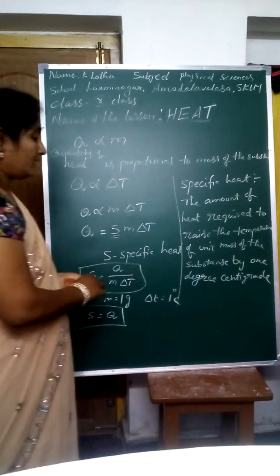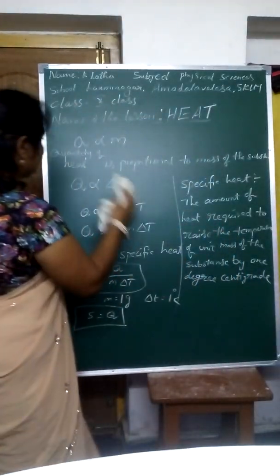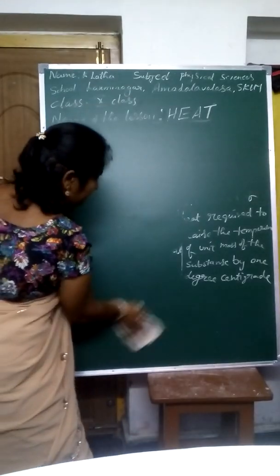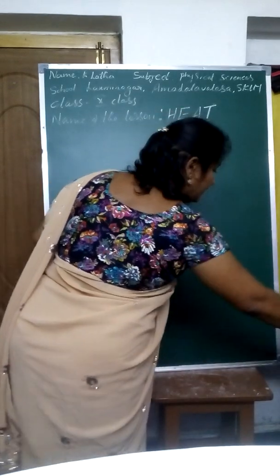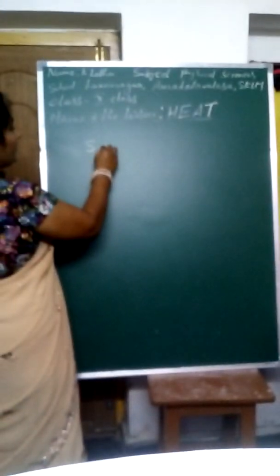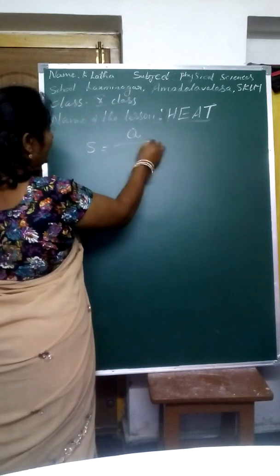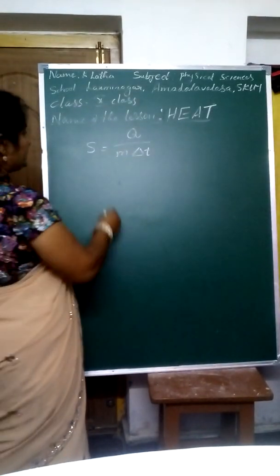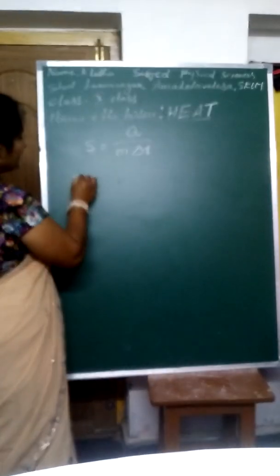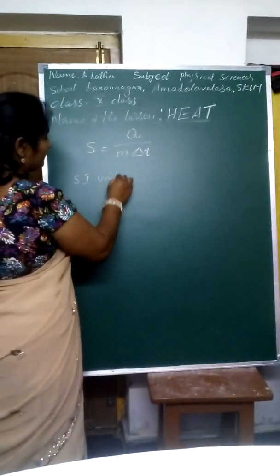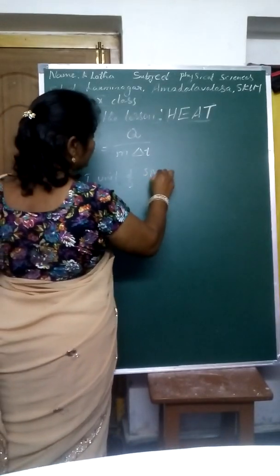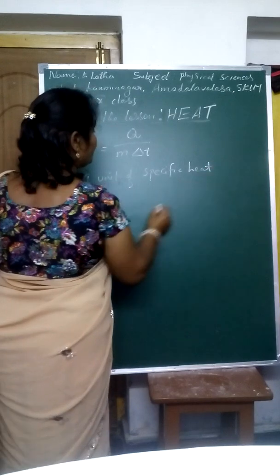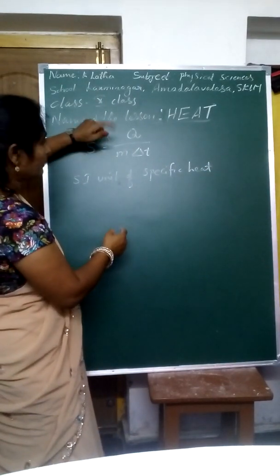Okay, then the SI units of specific heat. Now write the formula of specific heat: S is equal to Q by m into delta T. Okay, we already discussed this. This is the formula. What is the SI unit of specific heat? By using the formula only, you can write it.